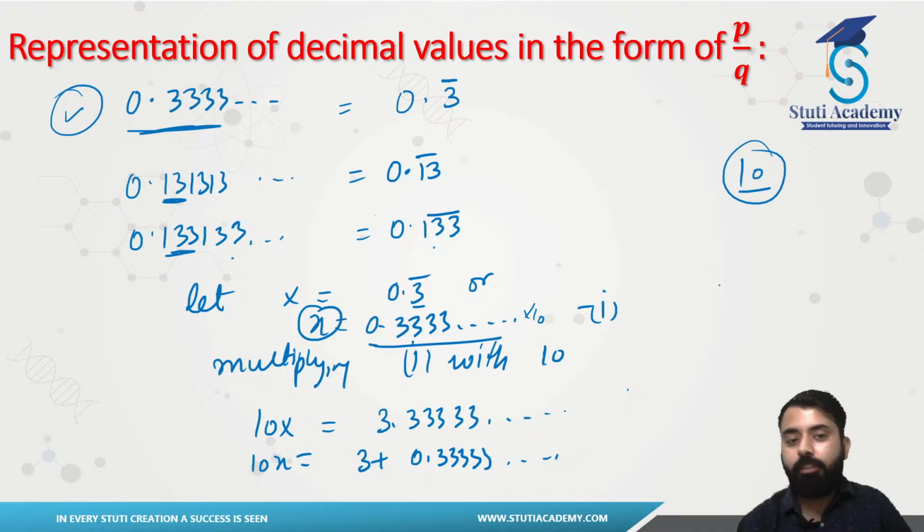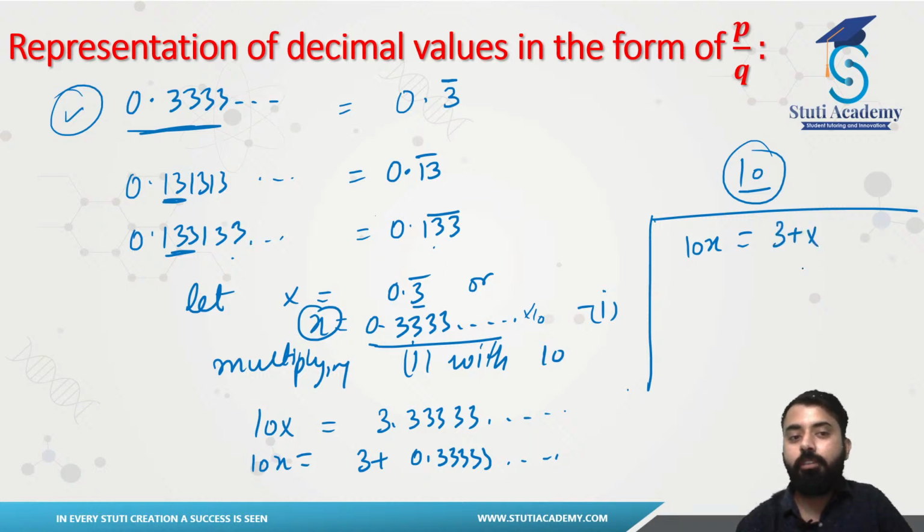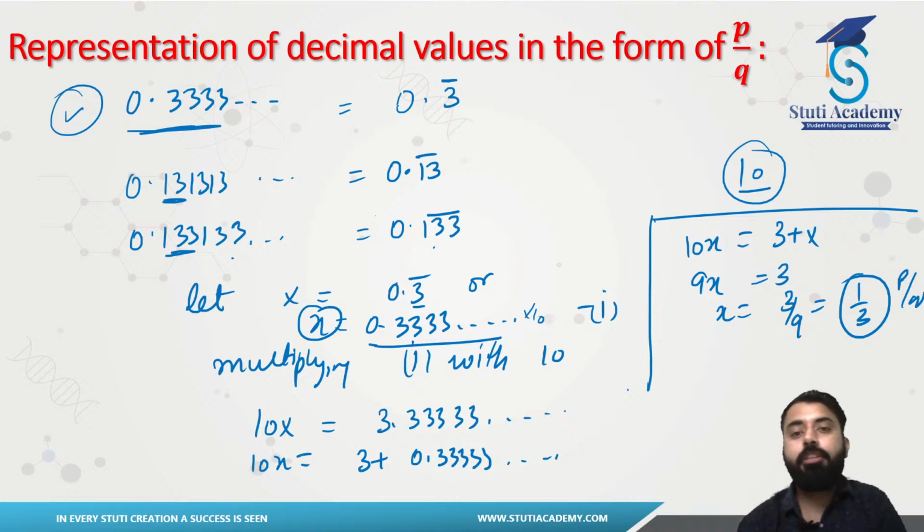So if I replace the value here, I have 10x equal to 3 plus x. So 3 will be 9x, and x will be 3 by 9, or you can say 1 by 3, which is in the form of p by q. So hence you have just proved that 0.333, or 0.3 bar, is actually the value of 1 divided by 3, which is the form of p by q.